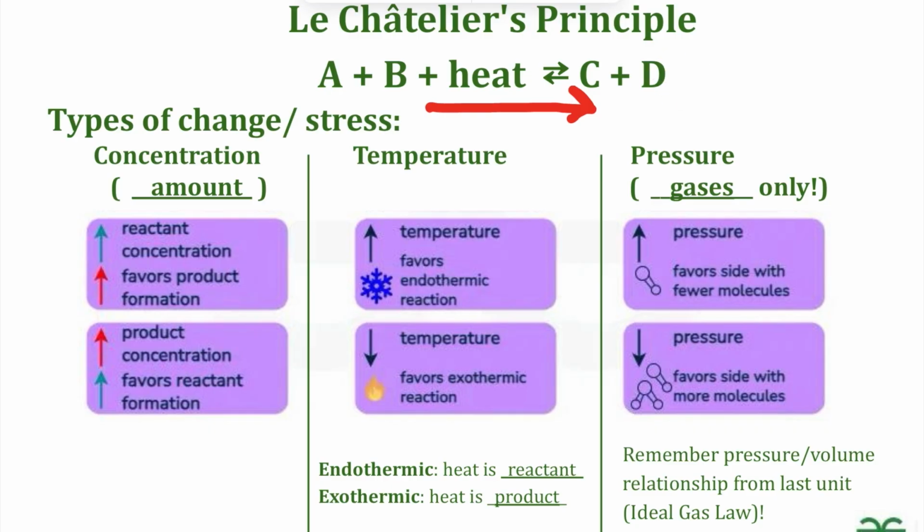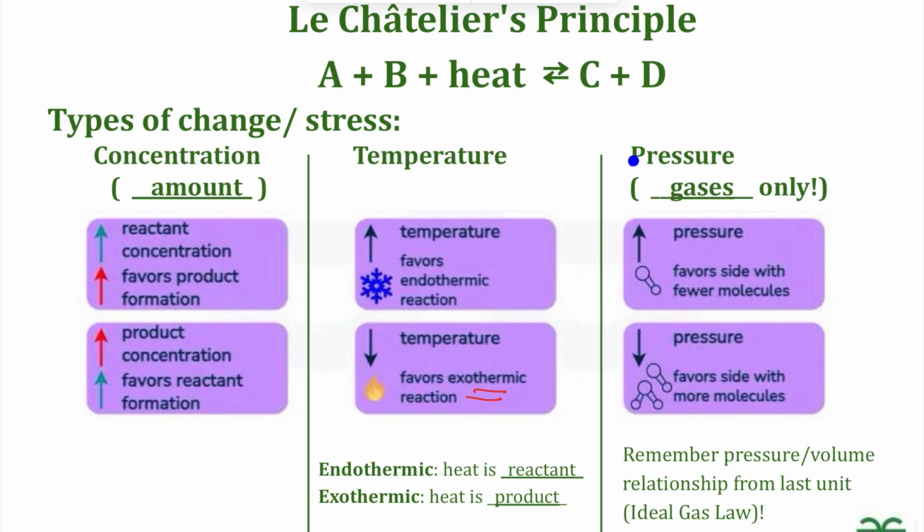If we're looking at temperature going down, looking at where heat is here, this is going to favor an exothermic reaction. We want heat produced, and to produce heat, you are going to favor making reactants, favoring that reverse reaction. And as a reminder from when we were talking about heat and energy, in an endothermic reaction heat is a reactant, and in an exothermic reaction heat is a product. We have those two reactions going on, so we're looking at which one is going to give us the result that undoes that stress.